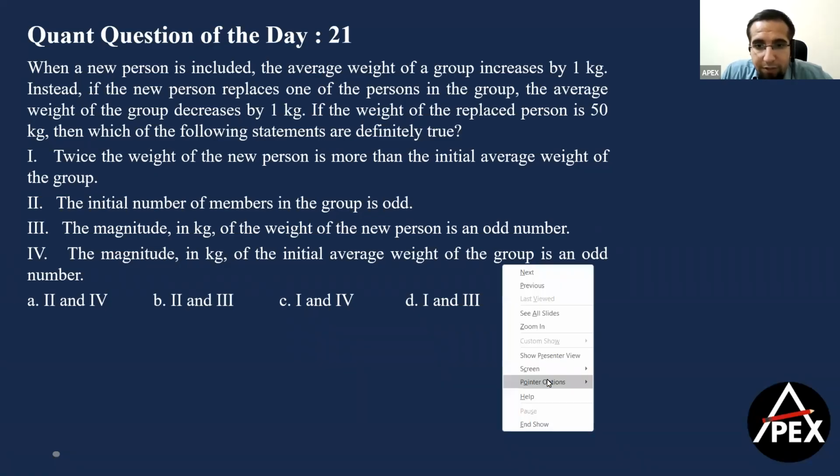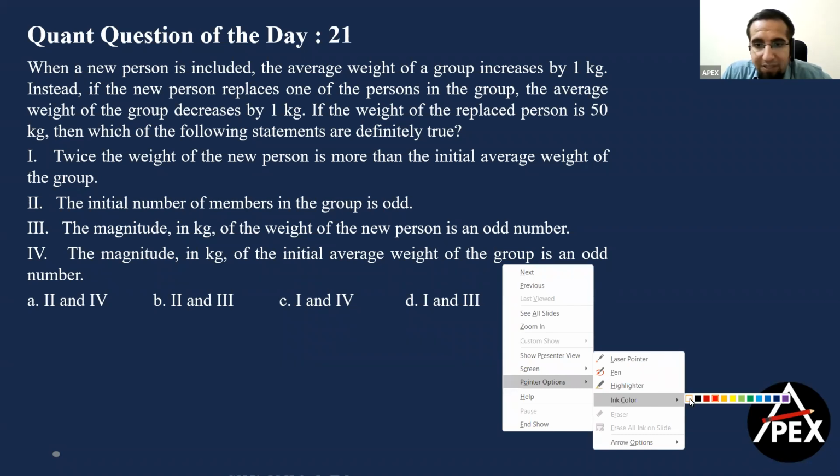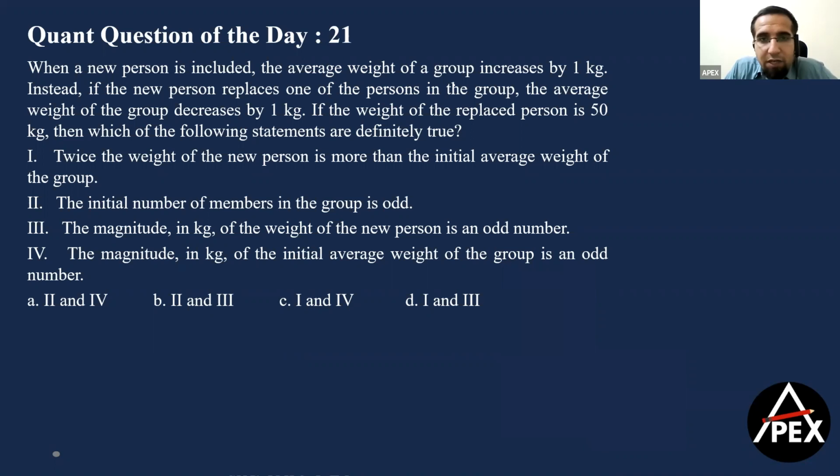Now let's look at this question, guys. So what does this question talk about? This question says that when a new person is included, the average weight of a group increases by 1 kg. Instead, if a new person replaces one of the persons in the group, then the average weight of the group decreases by 1 kg. If the weight of the person replaced is 50 kgs, then which of the following is definitely true?